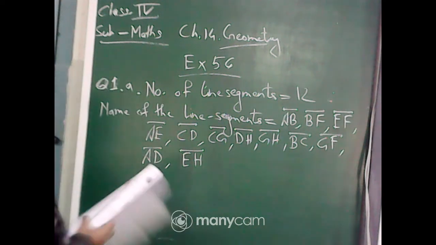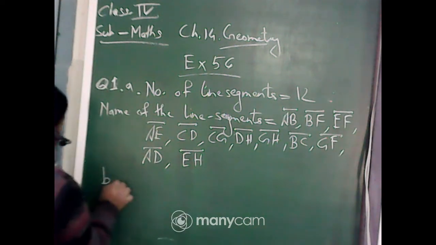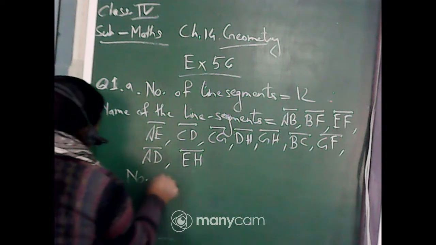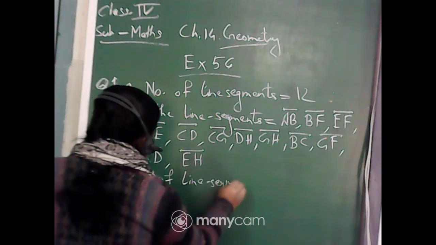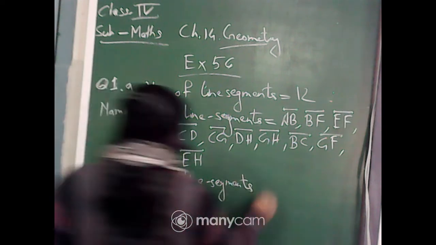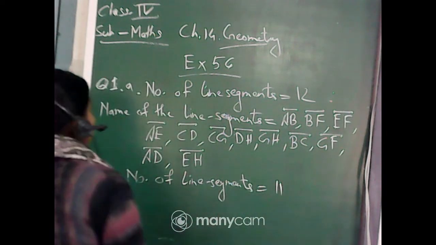Write it. Number B, number of line segments is equal to 11. And name of the line segments.